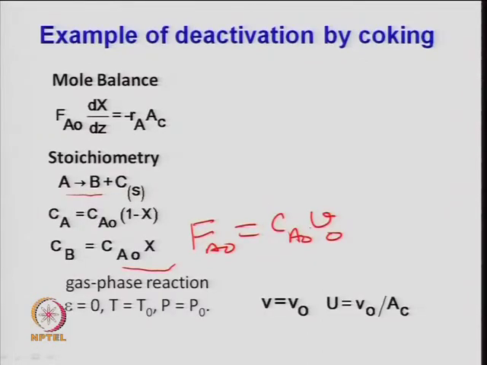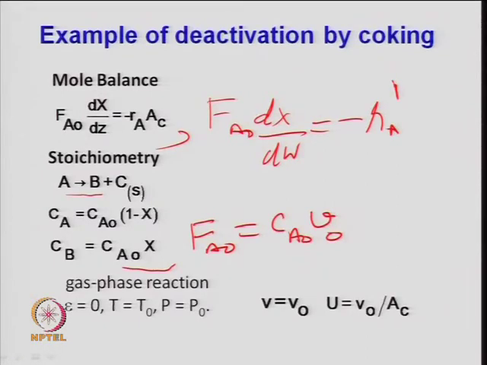If you look at this rate equation, this is your design equation, or one can write, as I said, in the form Fa naught dX by dW is equal to minus R A dash. For the catalytic reaction, generally we use this, where dW is the mass of the catalyst, which will depend on the density of the catalyst in the bed, rho B, times this volume dV. And dV is AC times dz. So, one can write the expression in either form.